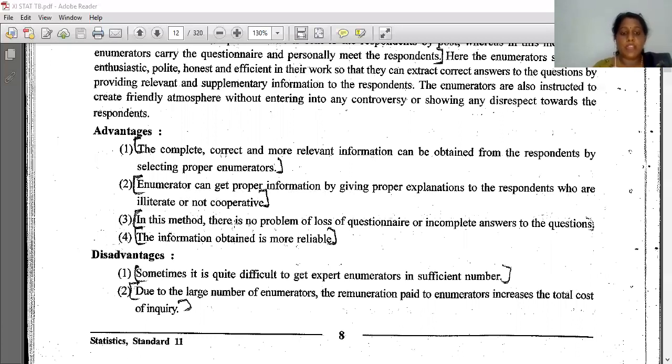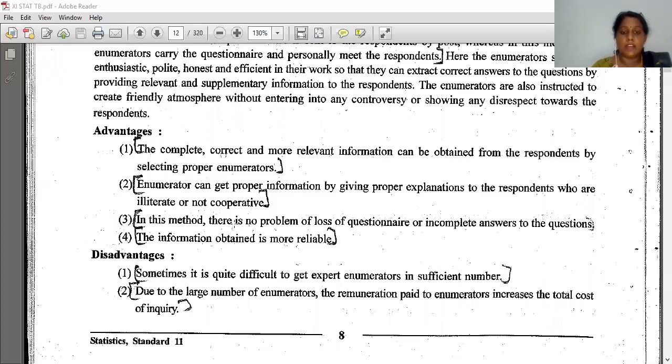The information obtained is more reliable. Means third point, there is no problem of loss of questionnaire. Loss of questionnaire means the set of questions will not be missing because the person himself is carrying the questionnaire. Okay, that's why there is no problem of missing.